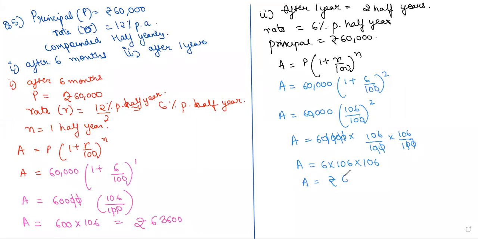This will be equal to 67,416. Hence, you would get rupees 67,416 after 1 year.